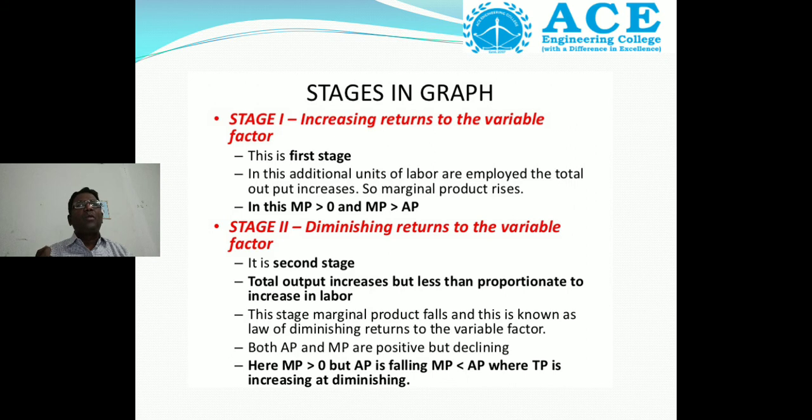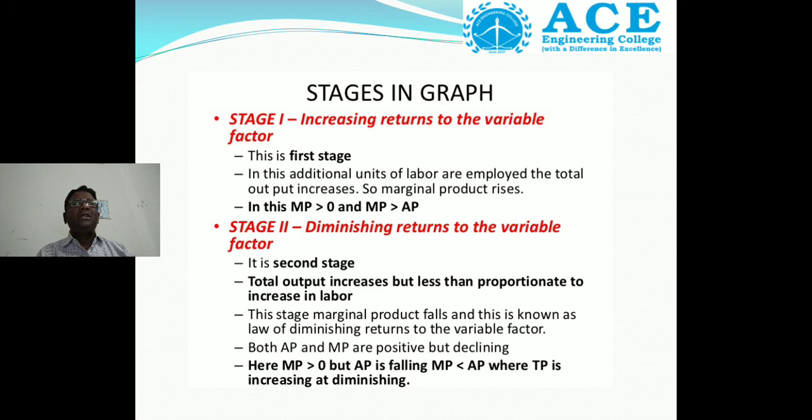From this table, what are we concluding? Marginal product is greater than 0 and marginal product is greater than the average product. Then stage 2, diminishing returns to the variable factor. It is the second stage. Total output increases but less than proportionately to the increase in labor.